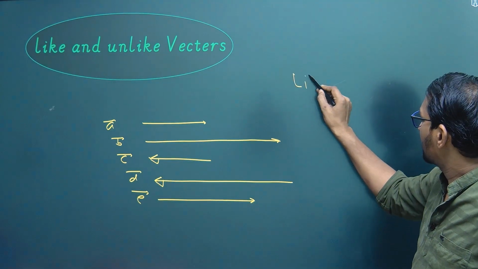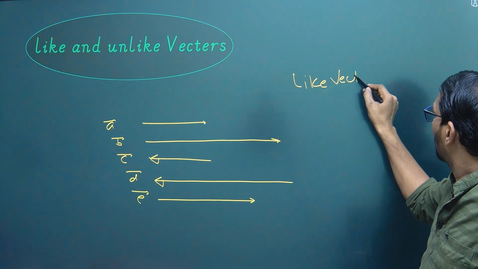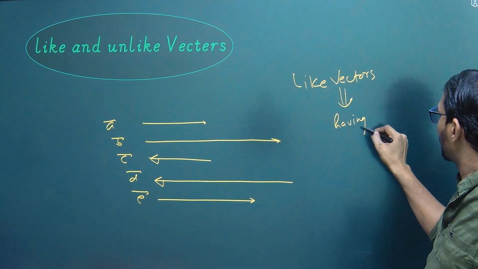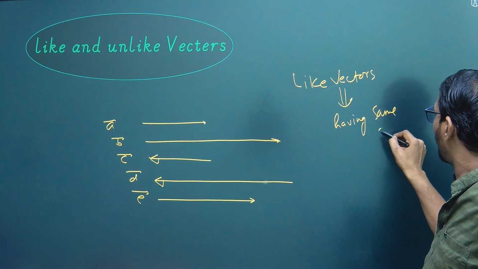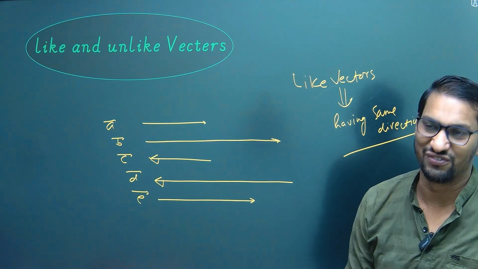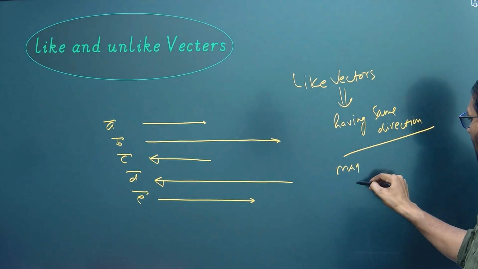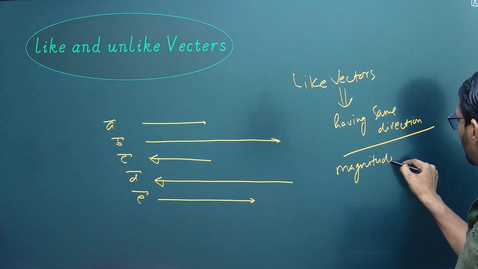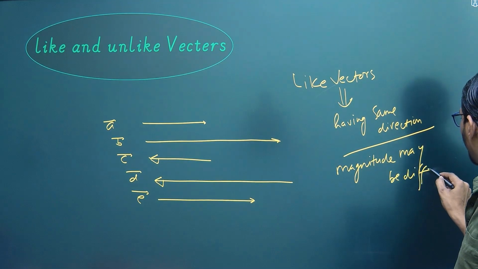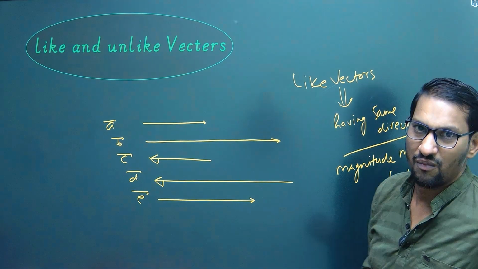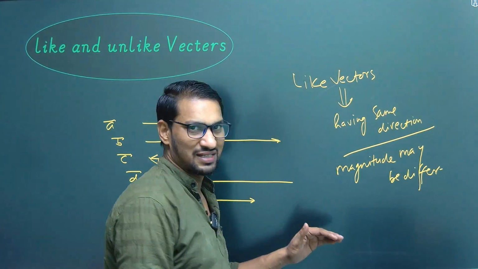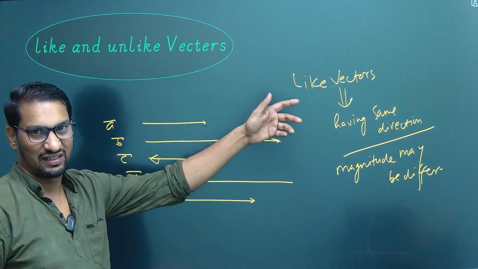Like vectors means having same direction. Magnitude may differ. So vectors of two different magnitude having same direction are called like vector.